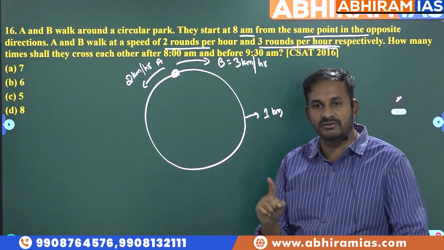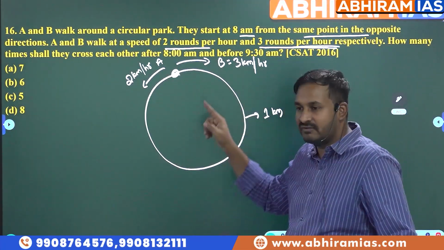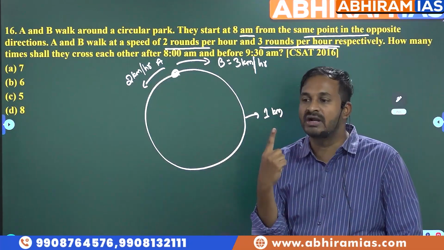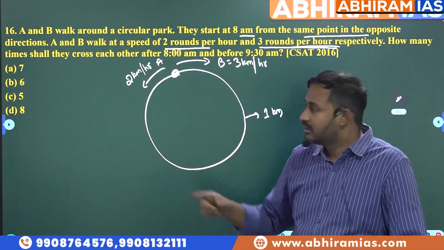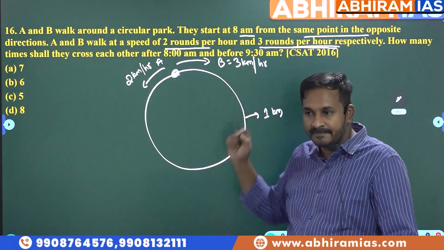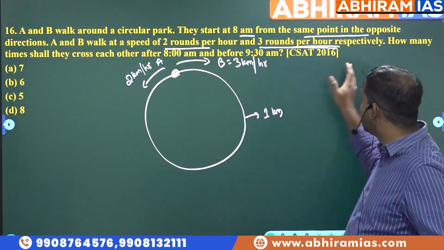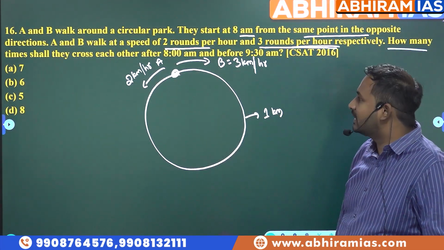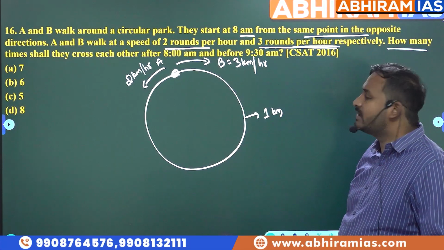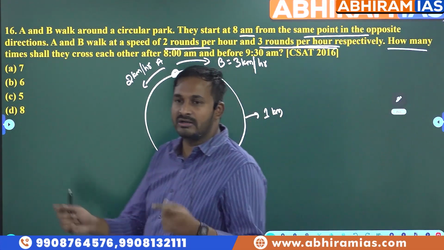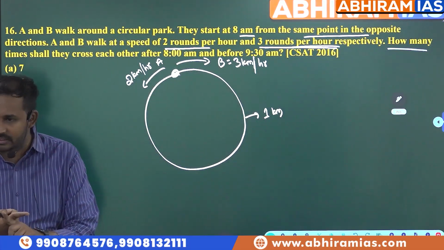The only thing which you need to do here is assume the circumference of this circular path as 1 kilometer. Now we have their speeds also, right? 2 kilometers per hour and 3 kilometers per hour. And now, read the question. How many times shall they cross each other after 8 a.m. and before 9:30 a.m.? That means shall cross each other means indirectly meeting only, right?